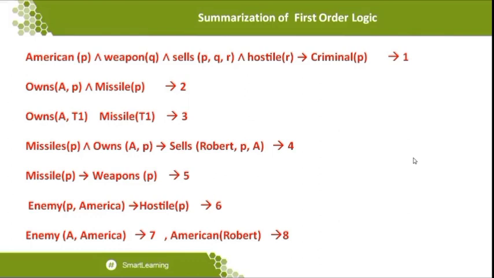In other places, you can see sales of P comma Q comma R. In that situation, P can be substituted as Robert.